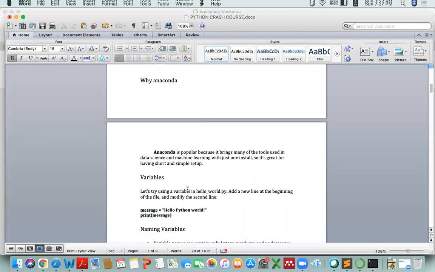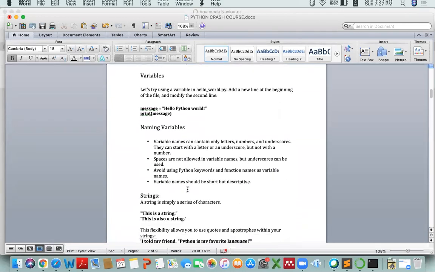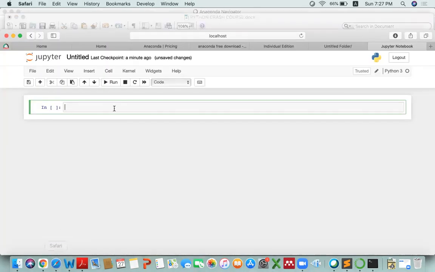So just moving towards the very first lecture, that is about variables. Variables are used to store data. Different types of variables can exist. A variable can be a string, it can be an integer. So for any kind of variable you make, you have to write the name of the variable, equal to, and the variable value. I will show you that here. For example, message is the name of my variable, equal to, and I would write here "hello to Python world".